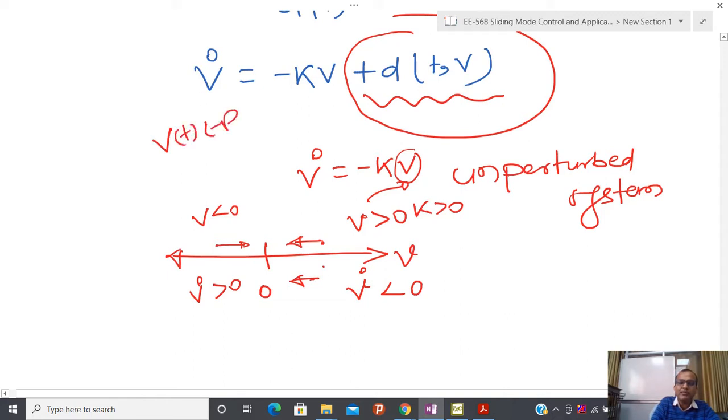Since I have just a one dimensional system, I am assuming that whatever v(t) is going to evolve with respect to time belongs to some kind of real number. Whatever data is recorded by the sensor is some kind of real number. Due to that reason I have drawn this line, and I have just three directions: forward direction, backward direction, and I am going to stay here. So that is just three possibilities. That is the beauty of a one dimensional system.